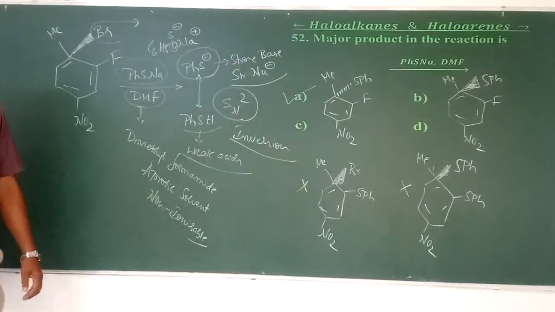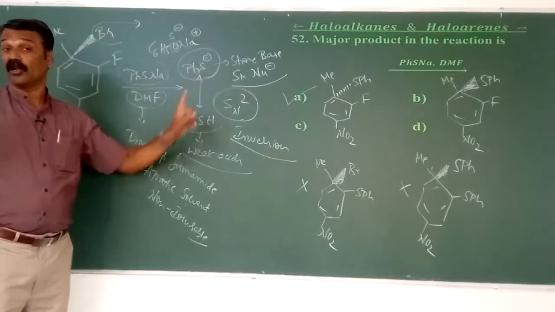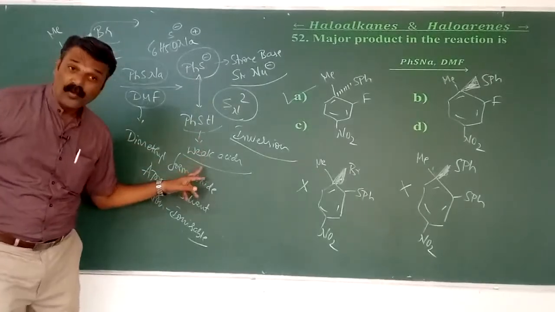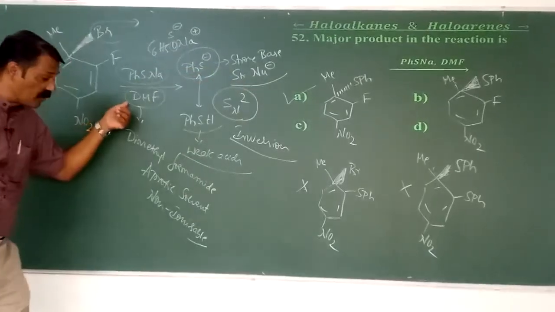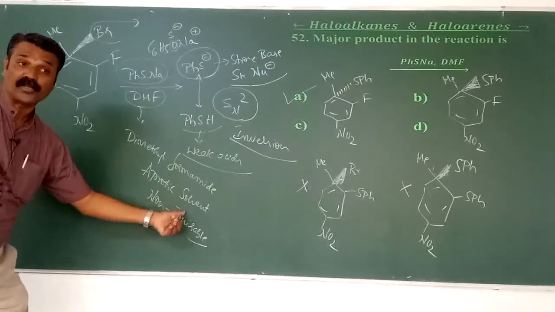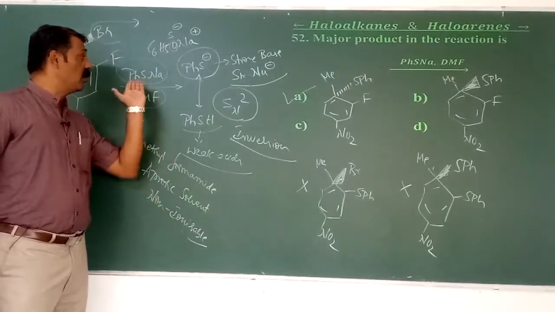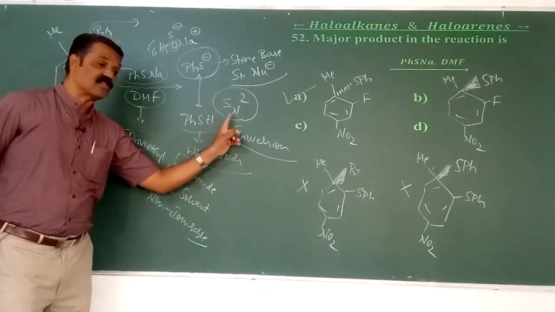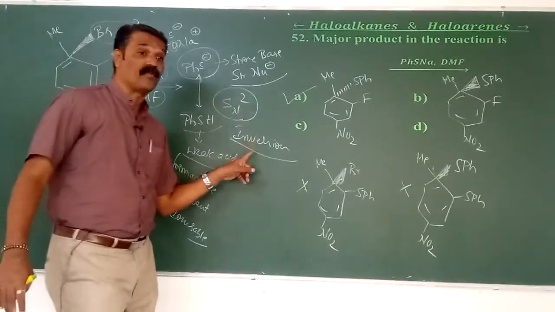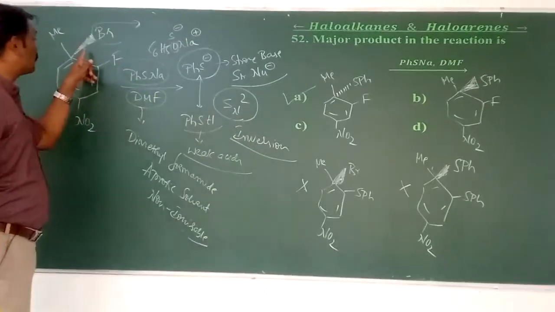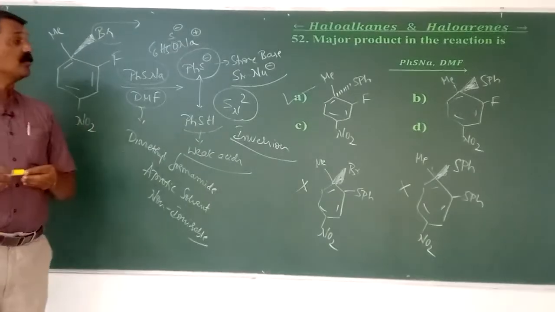It is A, because first you have to think of the nucleophile. The nucleophile is PhS⁻, similar to the phenoxide ion. Phenol is a weak acid, therefore its conjugate is a strong base or strong nucleophile. And the solvent that we have chosen is an example of an aprotic solvent, which doesn't have the capacity of ionization. No ionization, a non-polar solvent along with a strong nucleophile means the mechanism is SN2, and SN2 always refers to inversion. Inversion means if it is towards the plane, the nucleophile has to enter away from that. So that is why question 52 is going to be A.